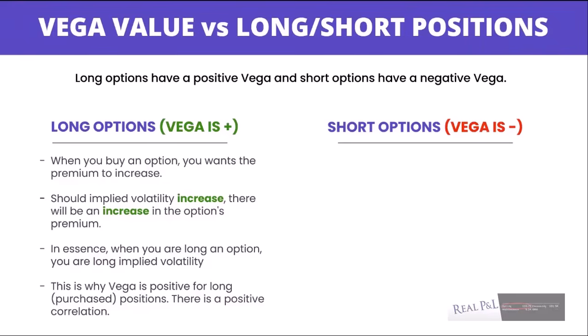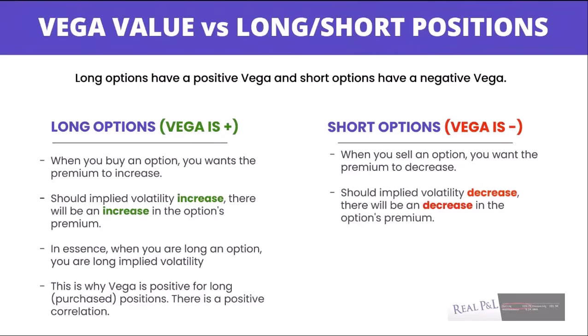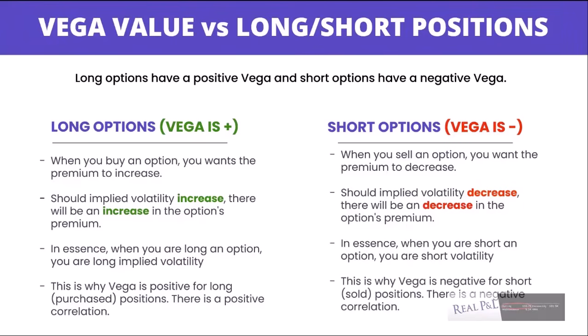Now, for short options, Vega is negative. If you're selling options, you have negative Vega. When you sell an option, you want the premium to decrease or go down. You want the price of the option to go down. Should implied volatility decrease, there will also be a decrease in the option's premium or price. In essence, when you're short an option, you are short volatility. This is why Vega is negative for short or sold positions. This is a negative correlation to Vega.